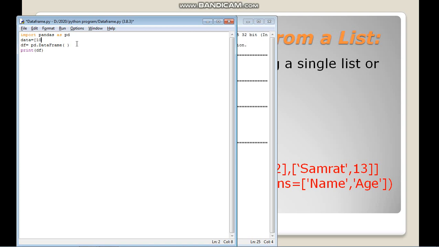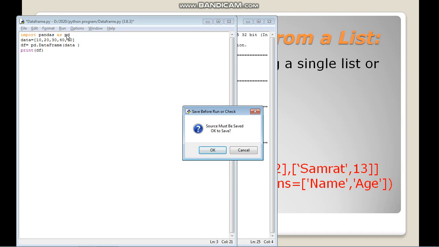I am using five values inside the list: 10, 20, 30, 40 and 50. Then I am creating the data frame df, and inside it the data value I am writing as data. Now print df.